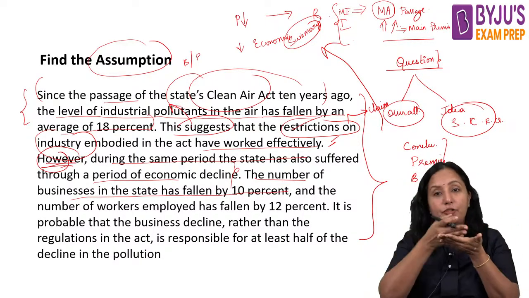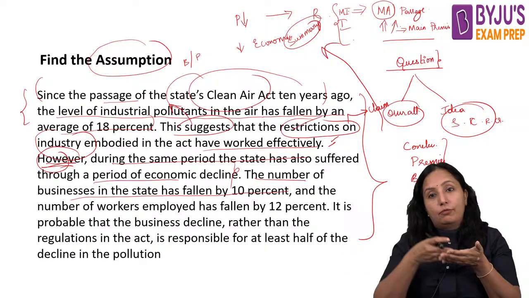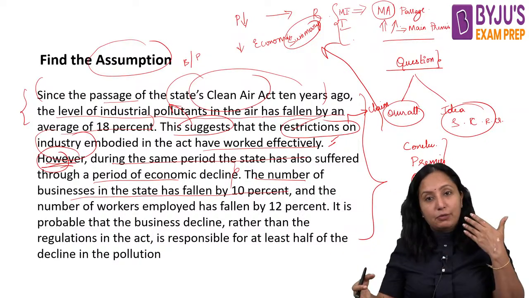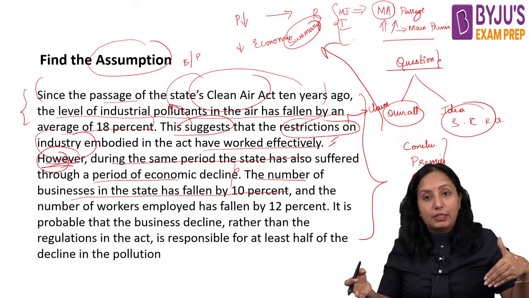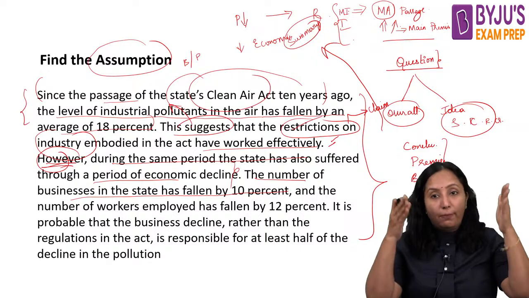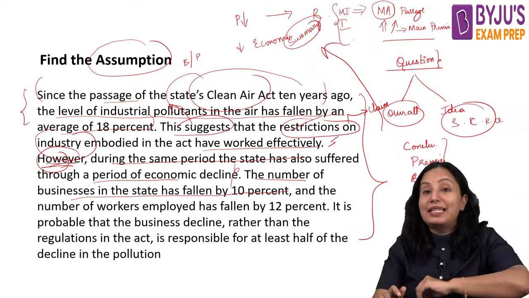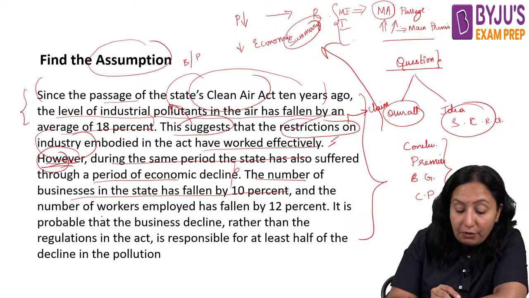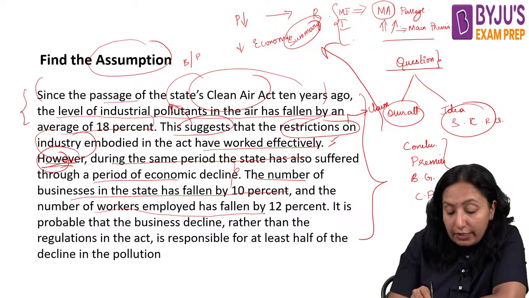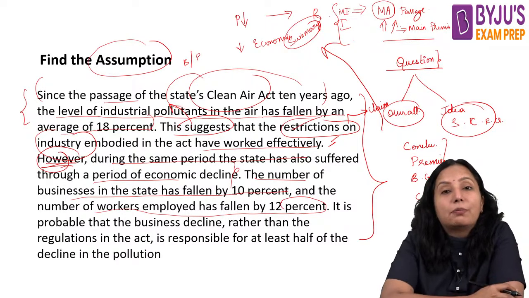There was an industrial regulation because of which pollution has come down. Not only pollution, this economic drawback has also happened, as businesses have come down by 10%, and the number of workers employed has fallen by 12%.